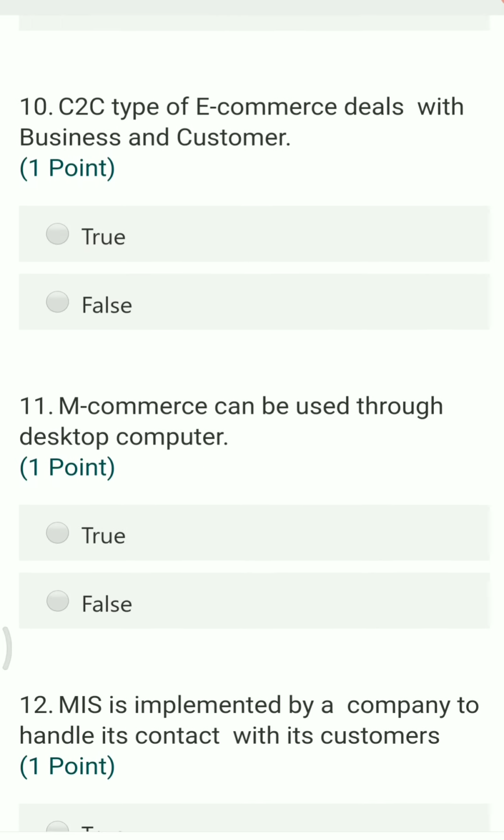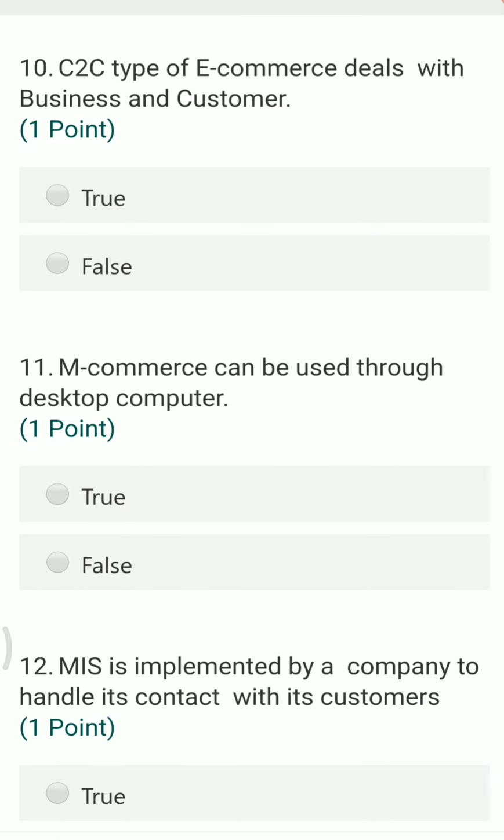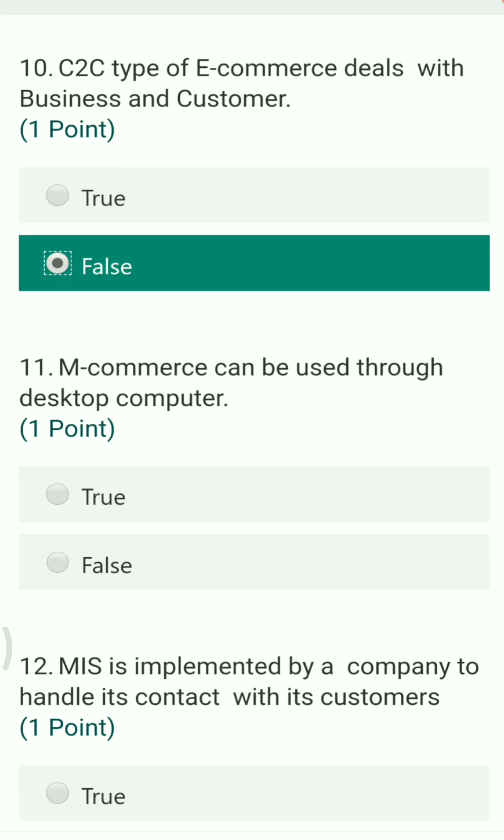Next question, C2C type of e-commerce deals with business and customer. So this statement is totally false. C2C type of e-commerce deals with customer to customer, and business and customer type of e-commerce is B2C.